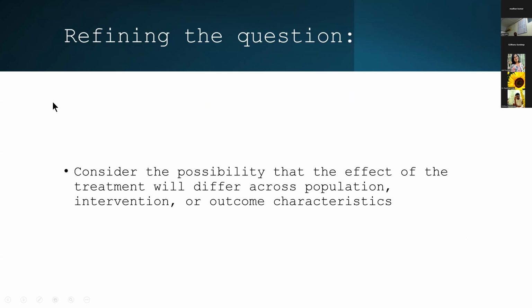So now that we have looked at all the difficulties and challenges while defining the PICO, the next thing you have to look at is refining the question. You must understand that the effect of the treatment will actually differ across population, intervention, or outcome characteristics. I will explain in detail.